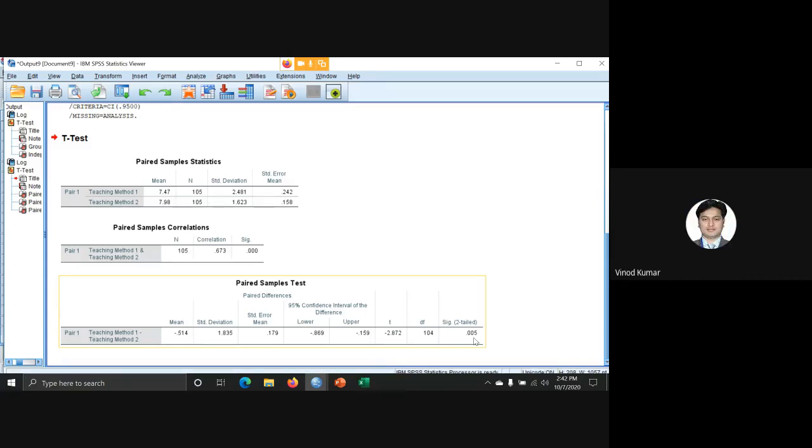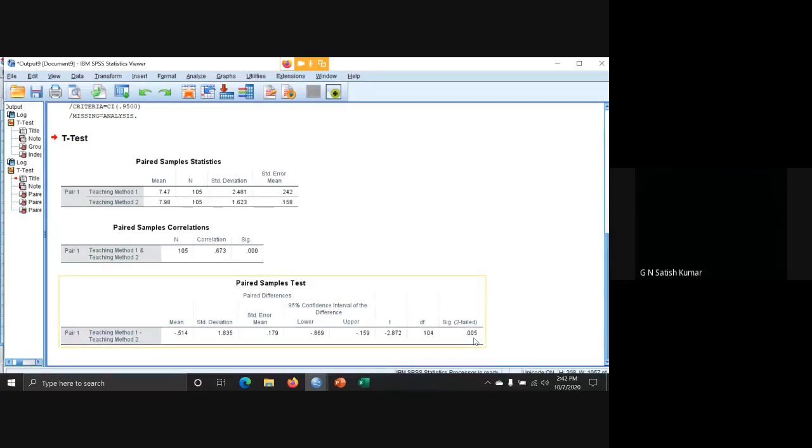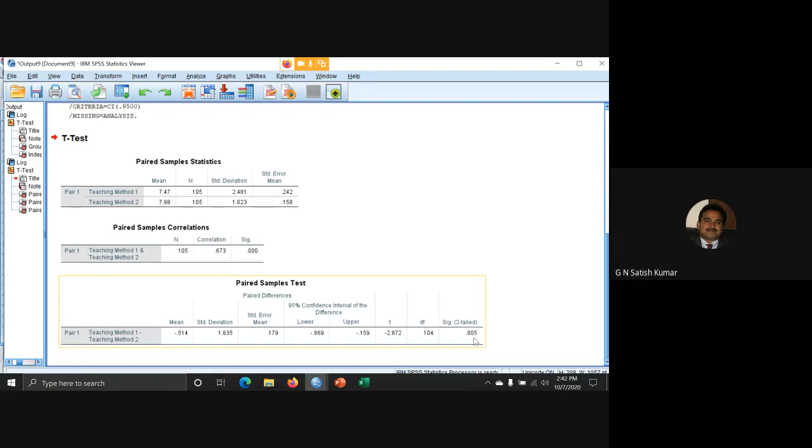Satish sir, one question please. Yeah. Now, the standard deviation values are more than 1. Does it make any issue in the paired sample? In the sense that some people are understanding in a very good way and some people are not at all understanding that method. You can see in teaching method 1, when you teach by Blackboard method, there are people who are extremely good and extremely poor. Yeah, if it comes to teaching method 2, audio video, that difference between the poor students and excellent students is coming less, which itself shows that teaching method 2 is performing better. Done sir, thank you. Yeah, right.